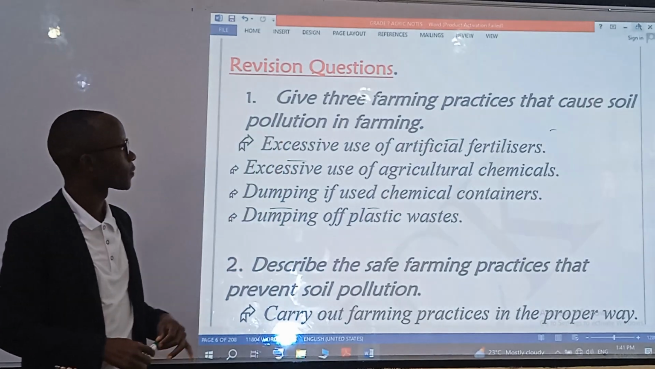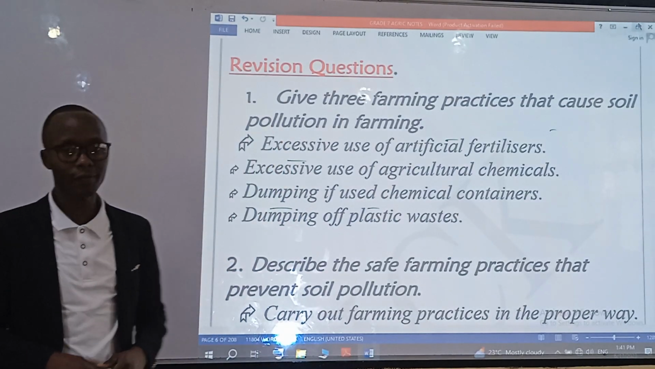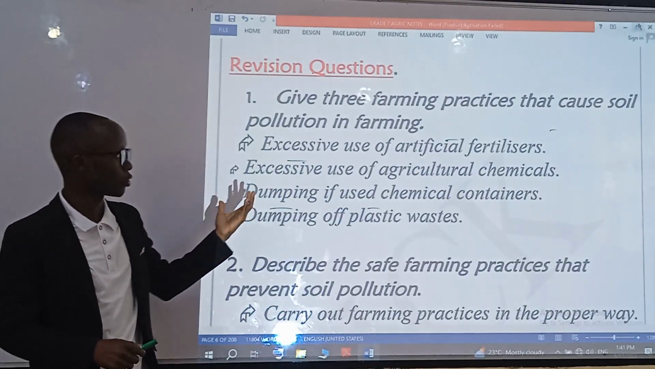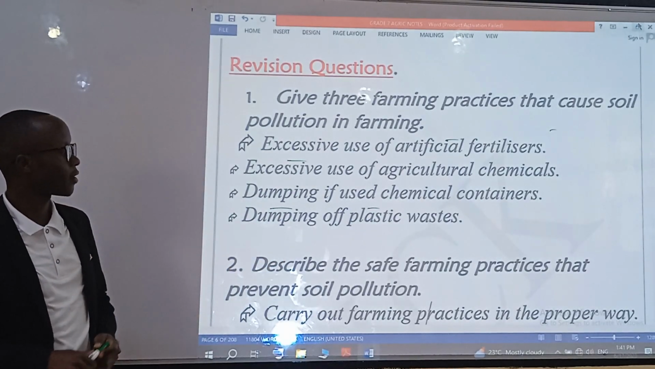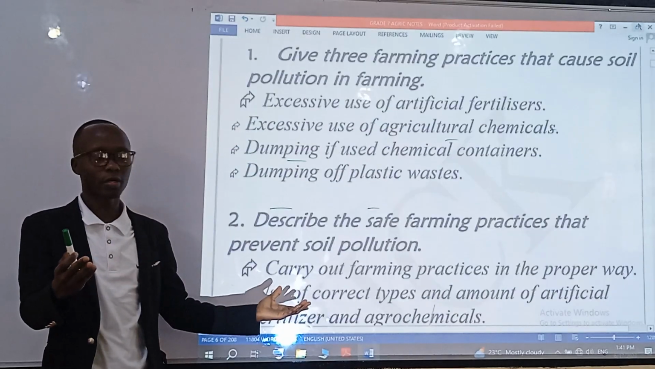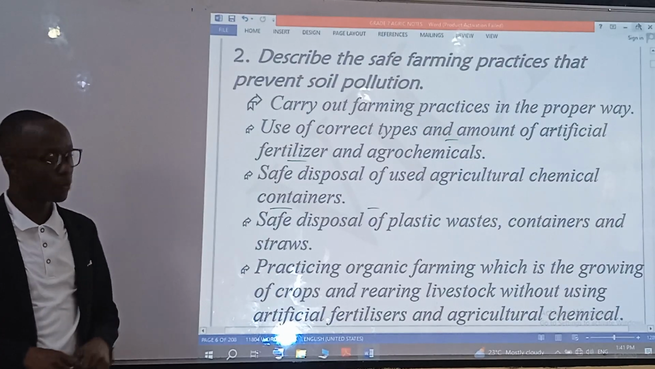So question number 1, are you able to give 3 farming practices that cause soil pollution in farming? And question 2, are you able to describe the safe farming practices that prevent soil pollution?